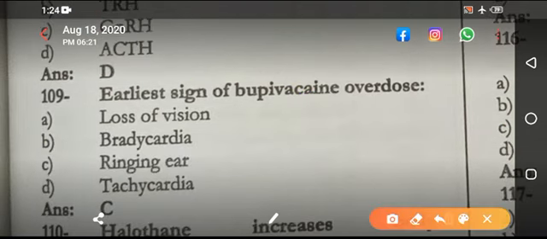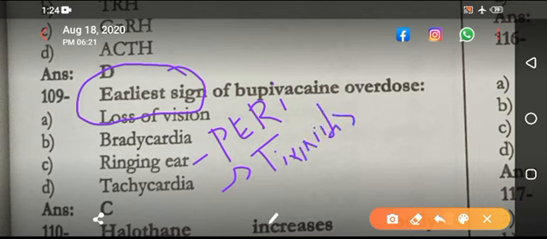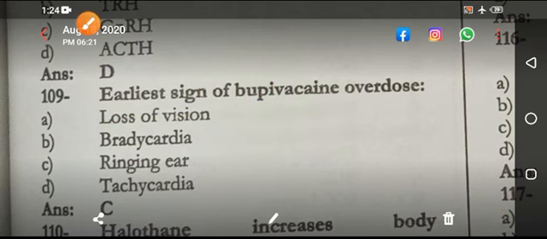Earliest sign of local anesthetic toxicity MCQs is discussed in detail in my previous videos. So earliest sign is perioral numbness. If that is not, next is tinnitus. That is for all of the local anesthetics, for bupivacaine, for lidocaine, for all of these. Now this is the earliest sign.